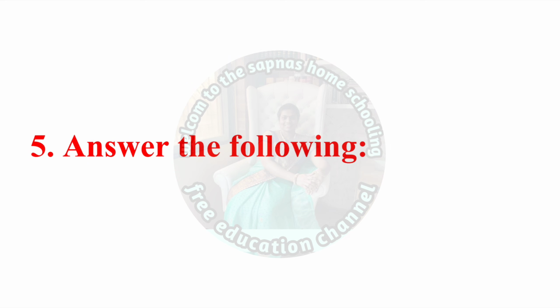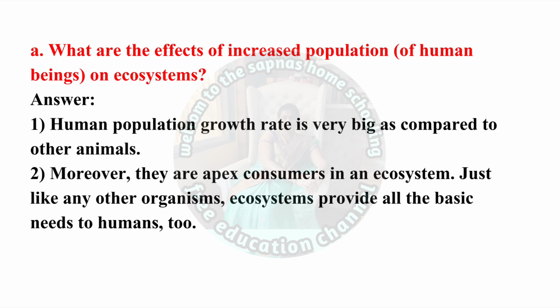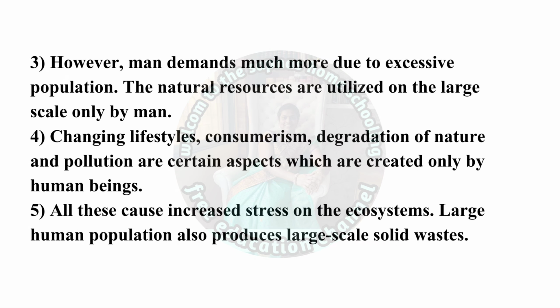Question 5, answer the following. A. What are the effects of increased population of human beings on ecosystem? Answer. 1. Human population growth rate is very big as compared to other animals. 2. Moreover, they are apex consumers in an ecosystem just like any other organisms. Ecosystems provide all the basic needs to humans too. 3. However, man demands much more due to excessive population. The natural resources are utilized on a large scale only by man.